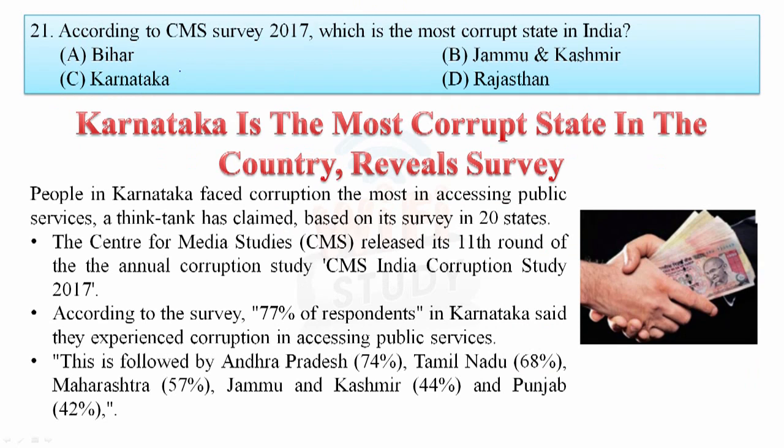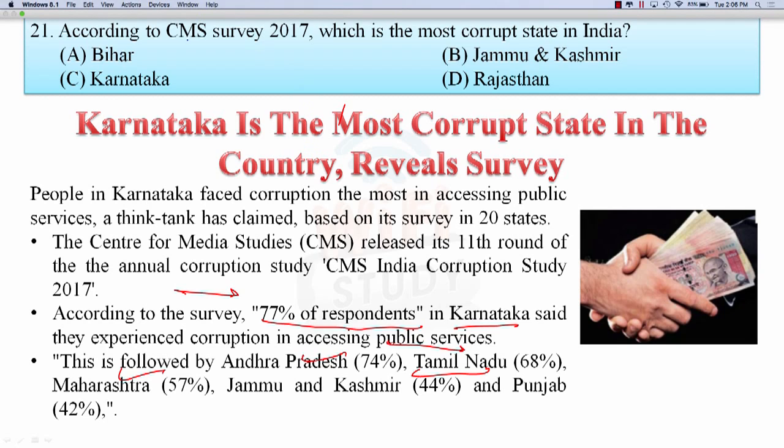According to the CMS survey 2017, which is the most corrupt state in India? So let's see the news. People in Karnataka face corruption the most in accessing public services, a think tank has claimed based on a survey in 20 cities. The survey was released by CMS, that is the Center for Media Studies. They explained that 77% of the respondents in Karnataka experienced corruption in accessing public services. After that Andhra, then Tamil Nadu, then Maharashtra. So as we see, South India is more corrupt as compared to North India. So your answer is Karnataka.